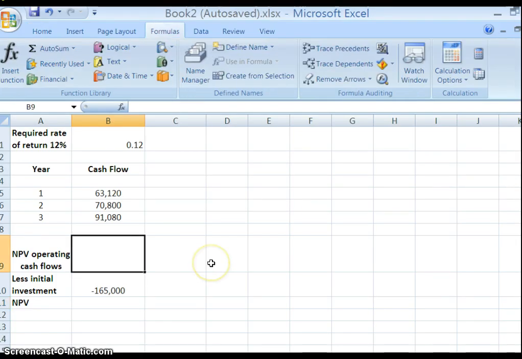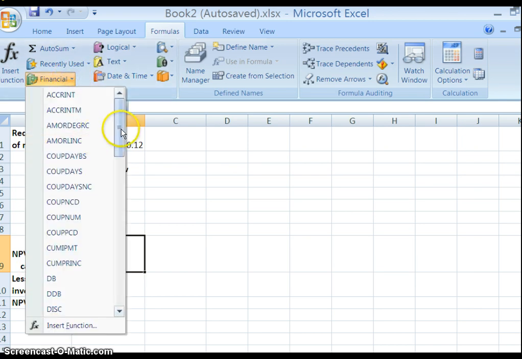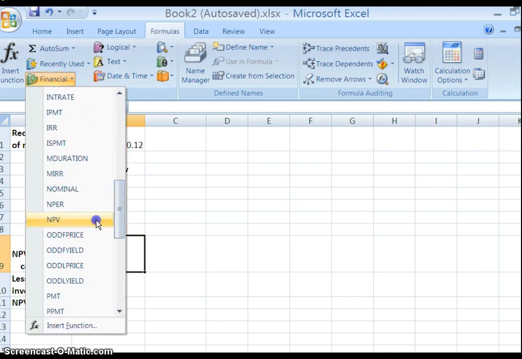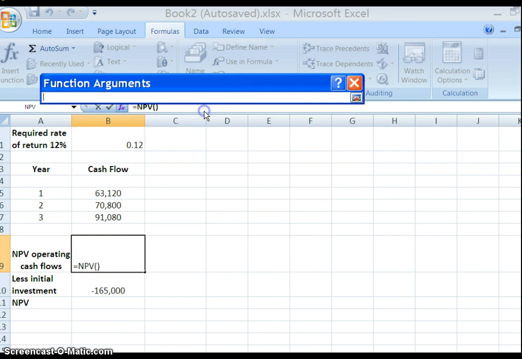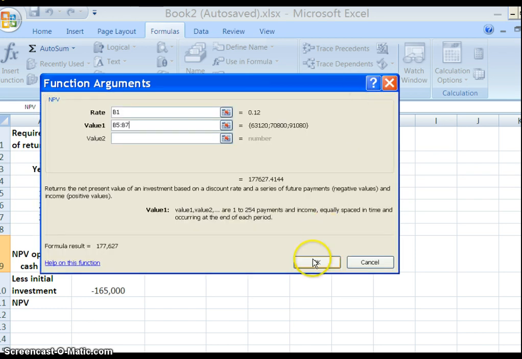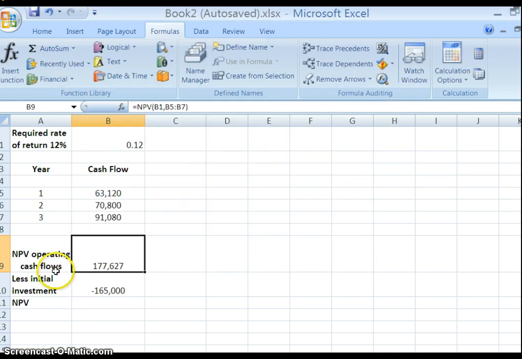Another way we could do this problem is, rather than computing present value of cash flows for each year, Excel has a net present value financial function. So if we click on financial functions and then go down to NPV, we can insert the interest rate and then the cash flows, and click OK, and it gives us the net present value of the operating cash flows.